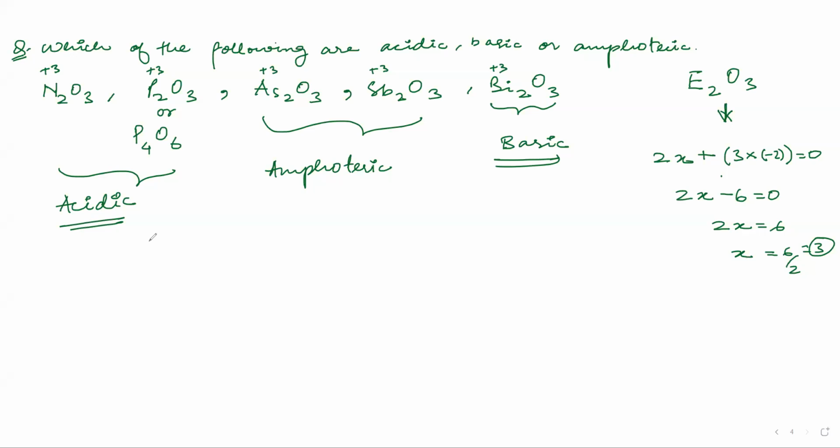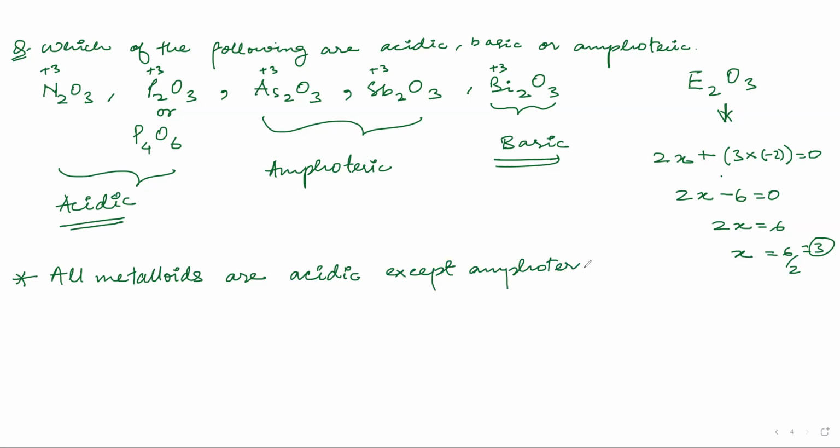You guys, did you get it? Now also write one more point here. All metalloids are acidic, except amphoteric.